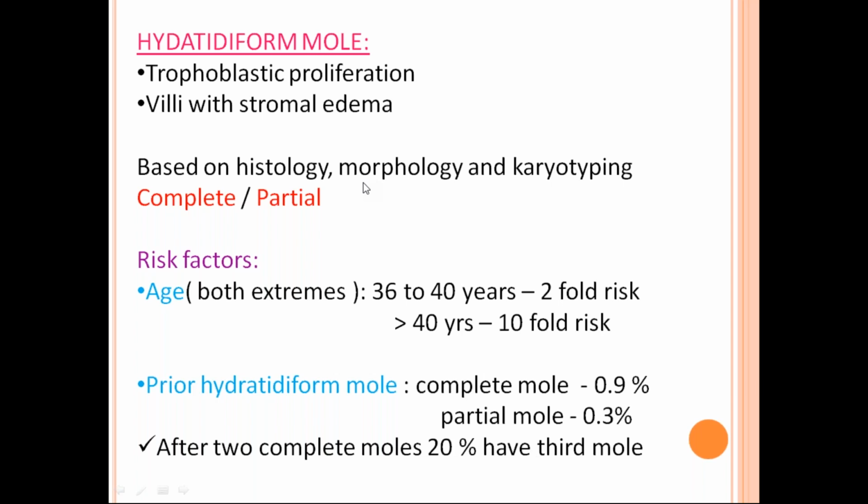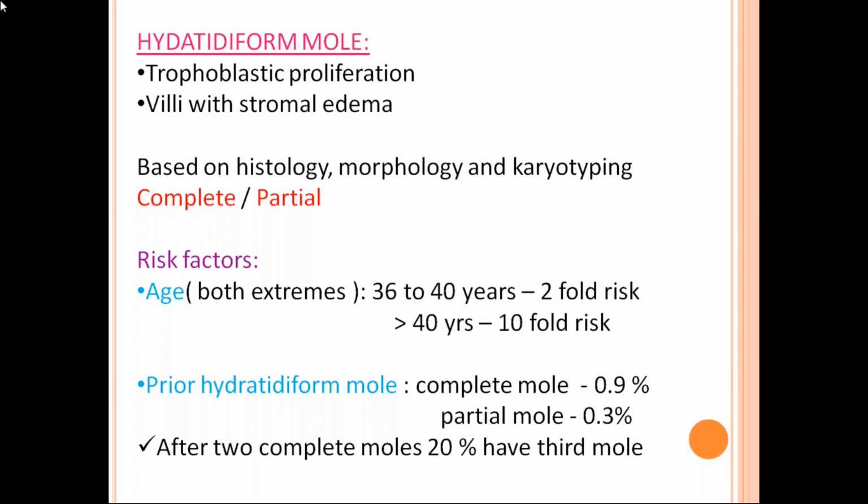So what happens? The tissue will secrete fluid, causing hydropic swelling of the villi. The villi form swellings like vesicles, and they present as grape-like vesicles. So they're called grape-like vesicles.